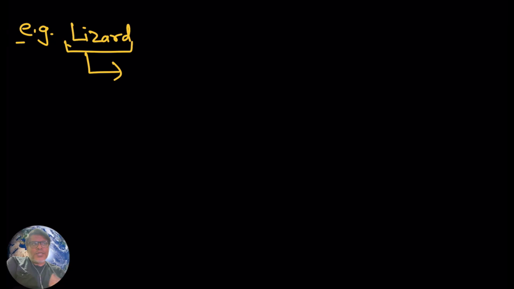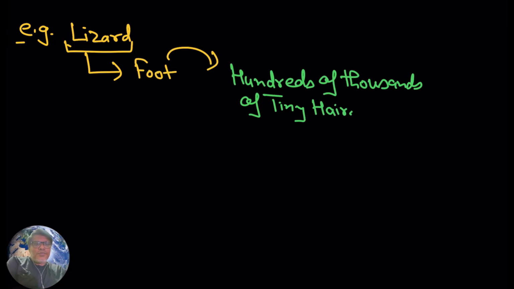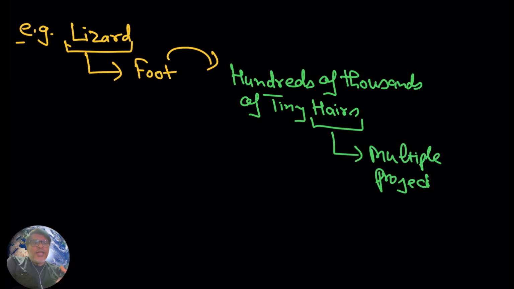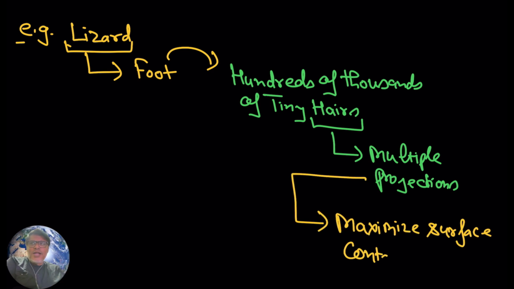You must have seen a lizard crawling on the wall. If you look under the foot of the lizard, you are going to see hundreds of thousands of tiny hairs, and these tiny hairs project multiple projections, which maximize surface area.